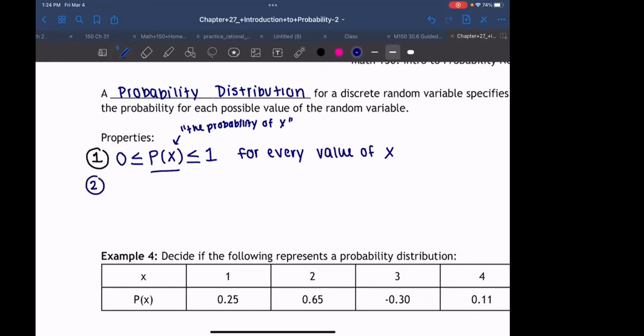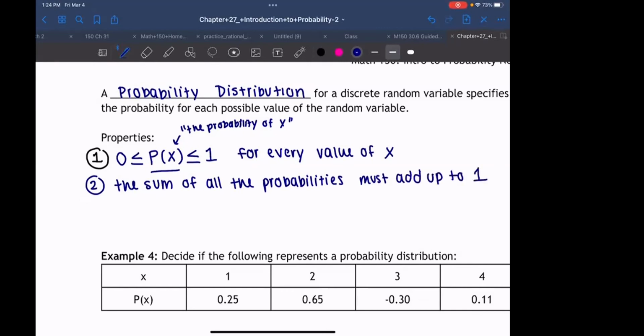Okay, let's go to property 2. Here's the second thing: the sum of all the probabilities must add up to 1.